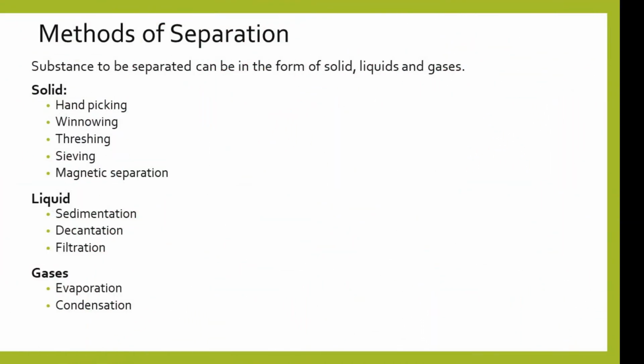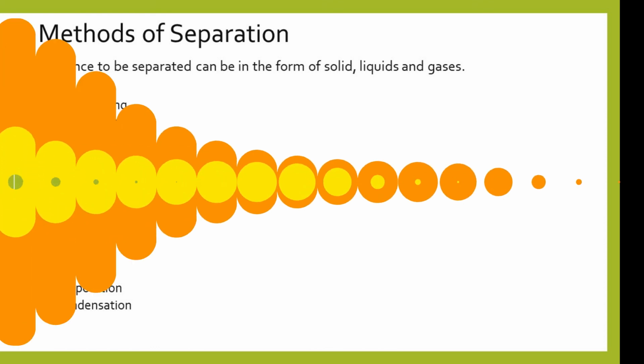Now, the next is methods of separation. In methods of separation, the substances to be separated can be in the form of solid, liquid and gases. In solids, we can separate the harmful substances by hand picking, winnowing, threshing, sieving and magnetic separation. In liquids also, we can separate the harmful things by sedimentation, decantation and filtration. And in gases, we can separate by the process of evaporation and condensation.